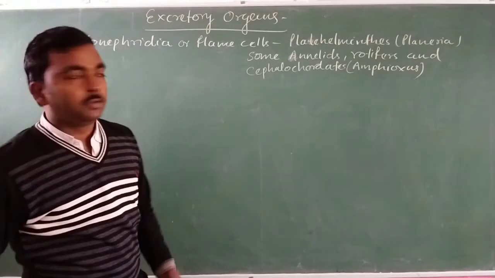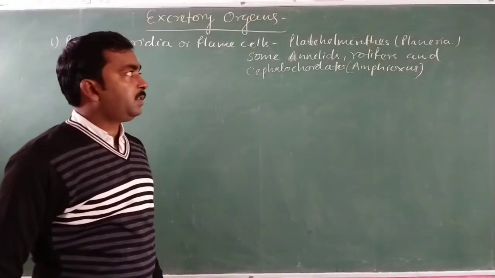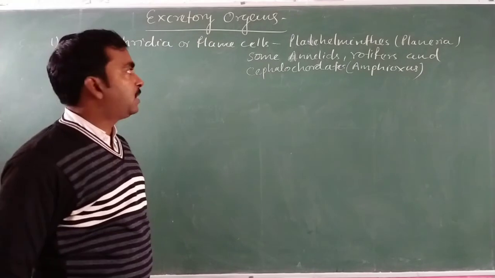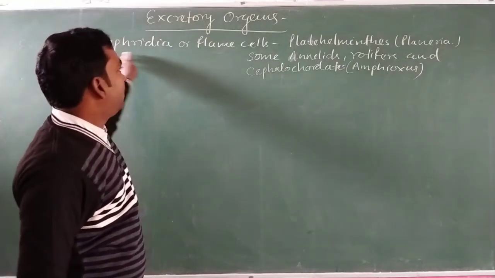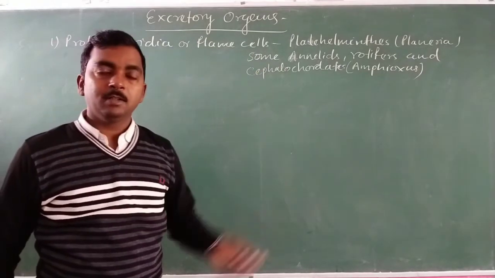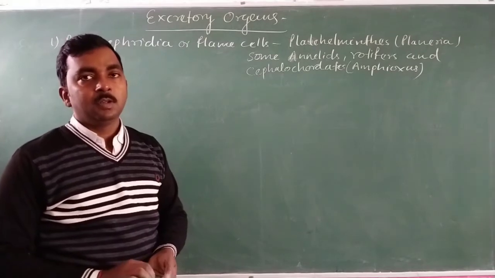These are the groups of animals which carry protonephridia or flame cells as the excretory organ.